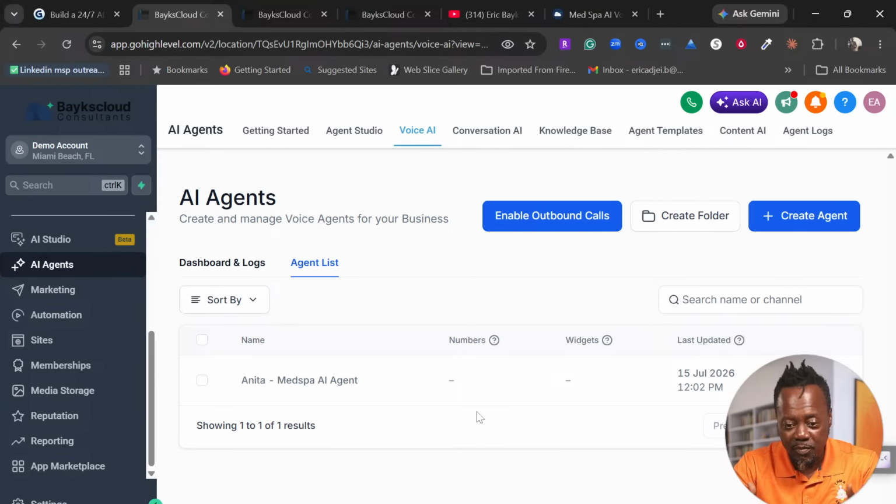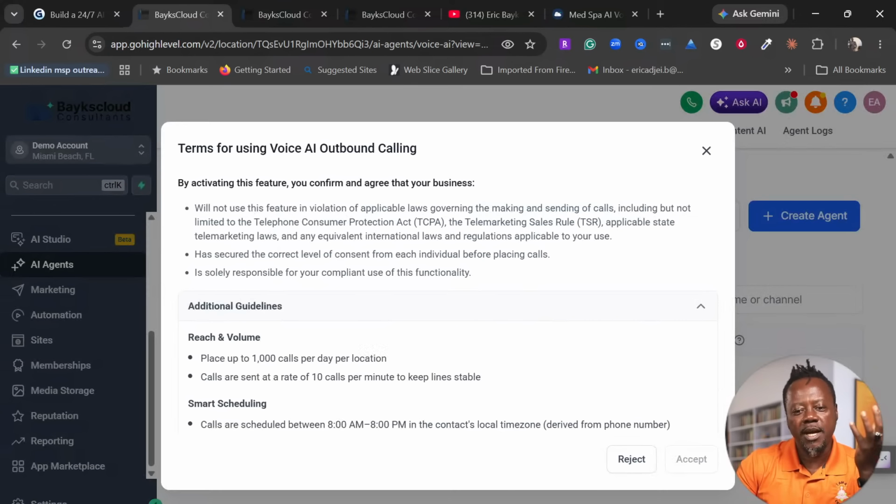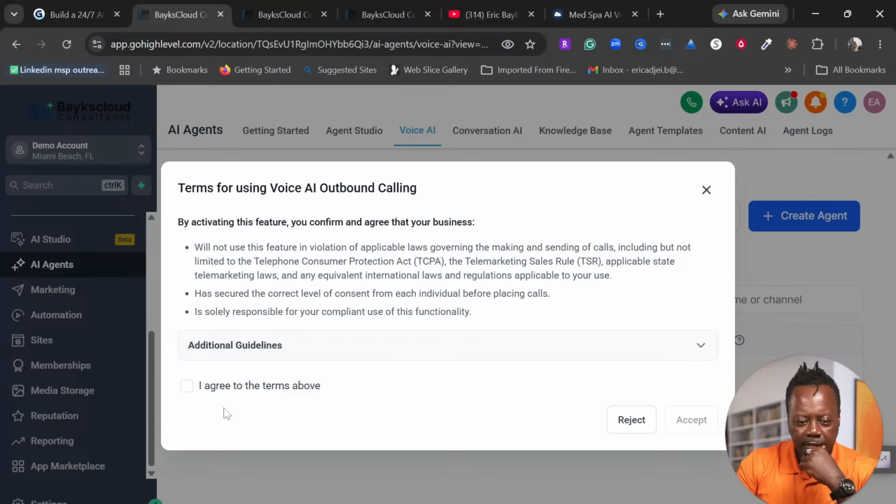Now, this is something new to me today. Before, the default was inbound and outbound. Now we have to turn this on, which I wasn't even sure about. Even yesterday, when I was building this, I could just build it, and it was inbound and outbound. Now you have to enable this. So there's no harm in trying. You just enable it, and then I think you have to accept terms and conditions. Okay, you confirm and agree, and then you accept.